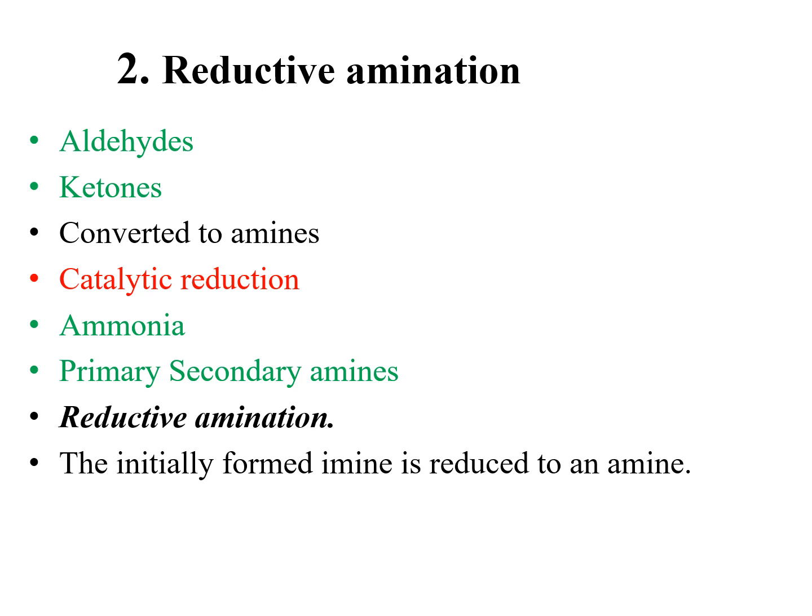Now we come across the second general method for the preparation of amines, that is reductive amination. Reactions in which aldehydes and ketones are converted into amines through catalytic reduction in the presence of ammonia or a primary or a secondary amine are called reductive amination. The initially formed imine is reduced to an amine. So it means initially aldehydes and ketones.